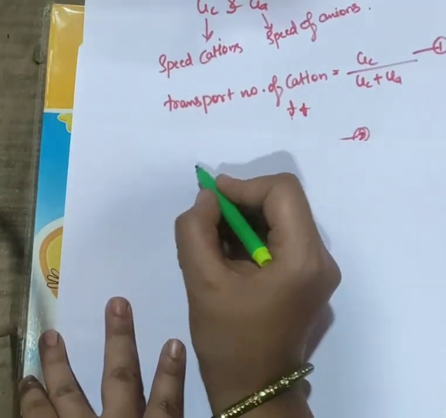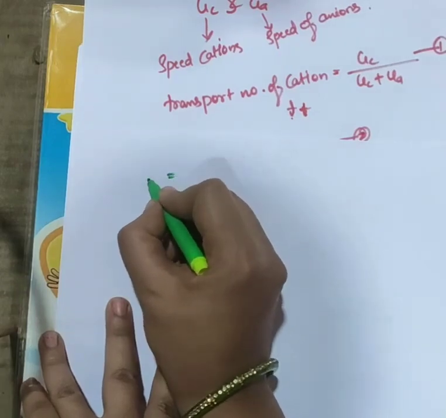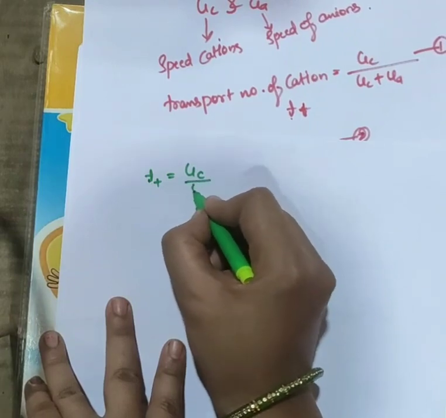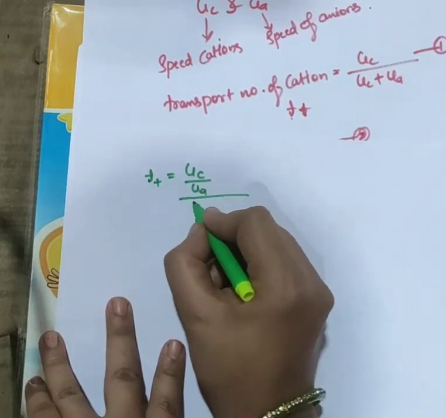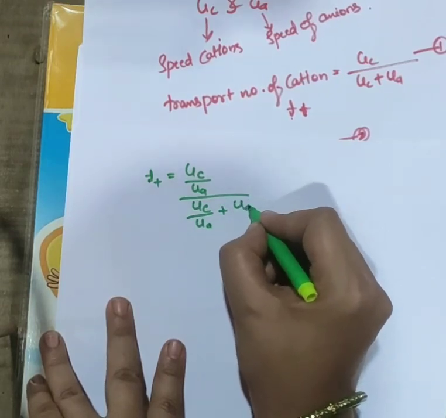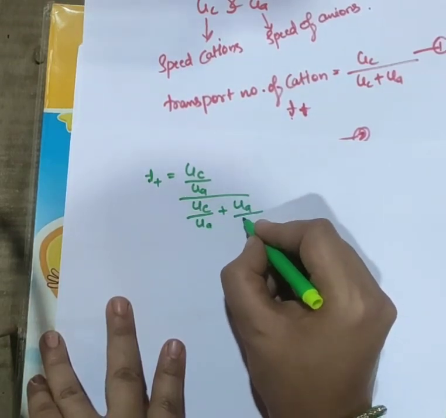See equation 1. If you divide this equation, the transport number of cations, by UA, you get UC divided by UC plus UA, divided by UA.